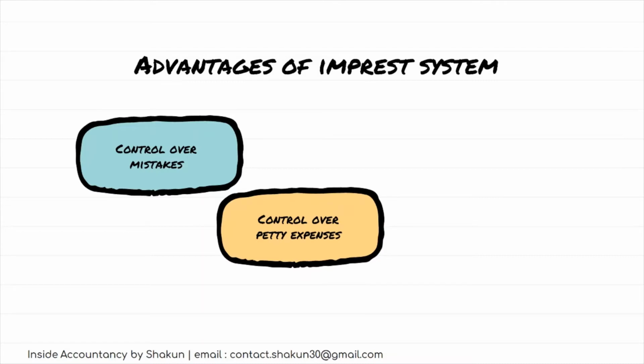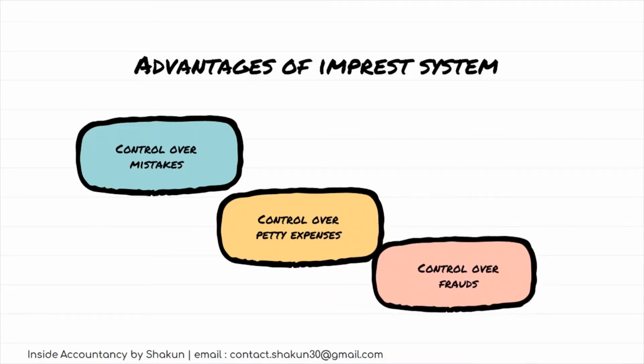Now, since the petty expenses are incurred by using the money of the imprest, that is, the imprest money is used to make payments for every kind of petty expense, the petty cashier cannot spend more than the available petty cash with him. Like I gave you in the example, if the imprest money is 500, he can make payments only from this 500. He cannot exceed the payments. So this helps in keeping a control over the petty expenses.